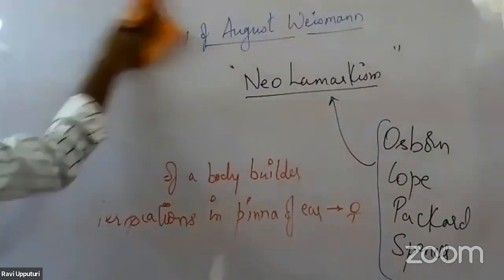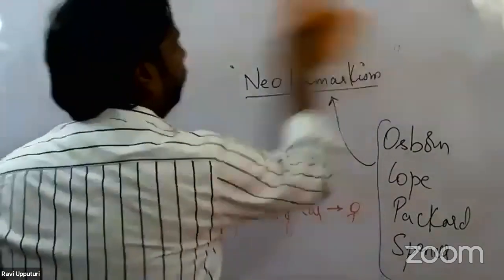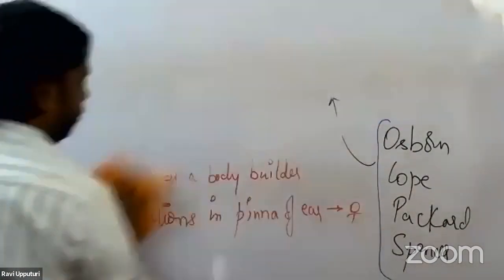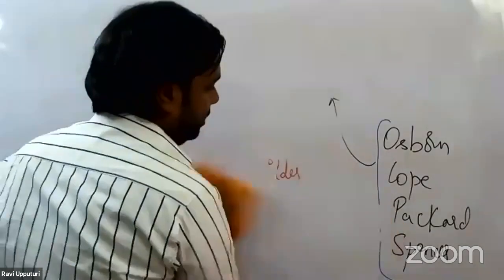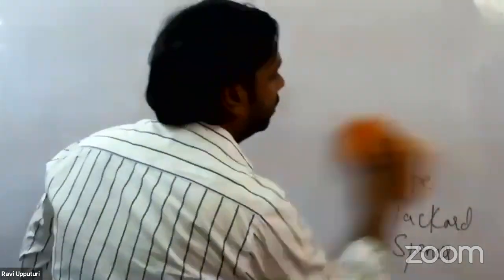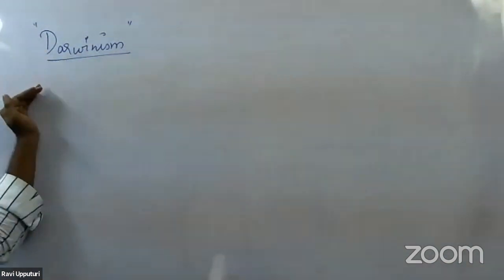So let us take up Darwin's theory. Before we get into the postulates of this particular theory, let us get into some introductory note with regards to Darwin's theory. We also call it Darwinism. Just like Lamarck's theory is also called Lamarckism, here we also call it Darwinism.